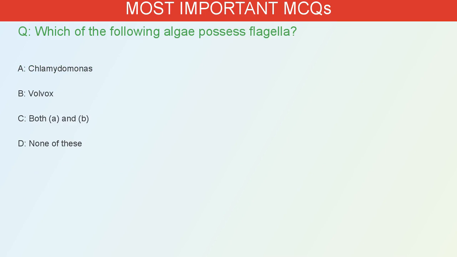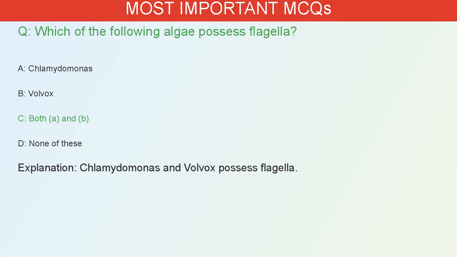Which of the following algae possess flagella? A. Chlamydomonas. B. Volvox. C. Both A and B. D. None of these. The correct answer is C. Chlamydomonas and Volvox possess flagella.